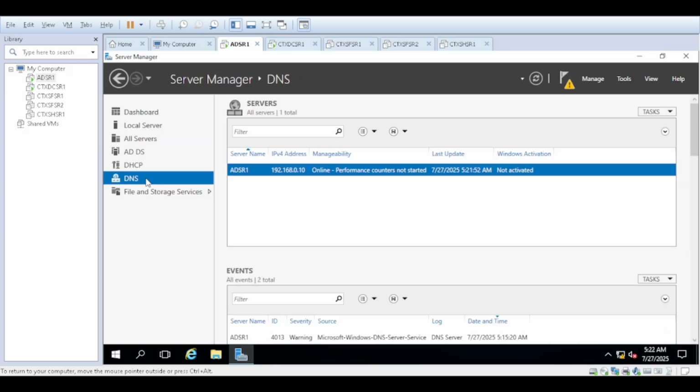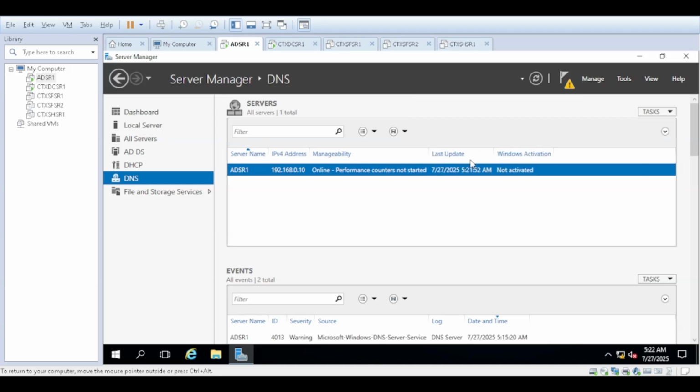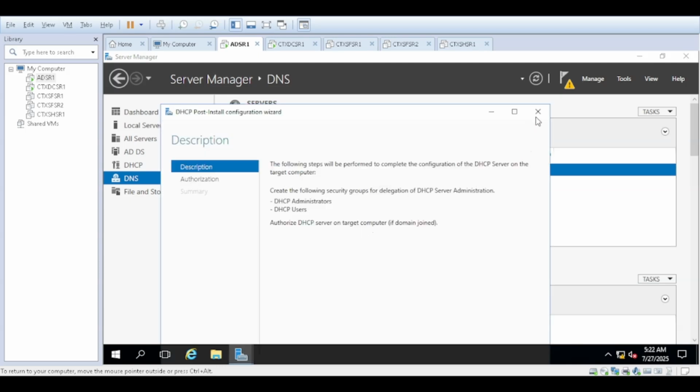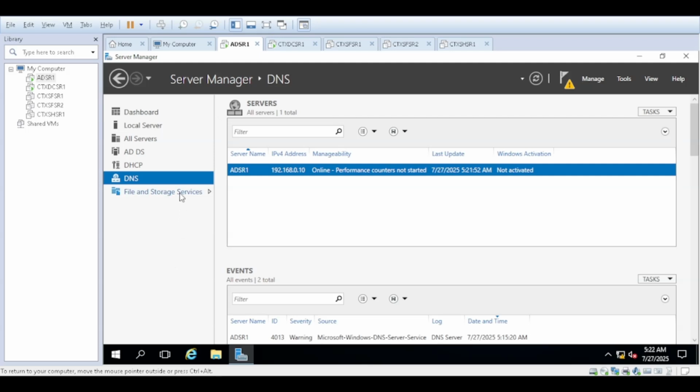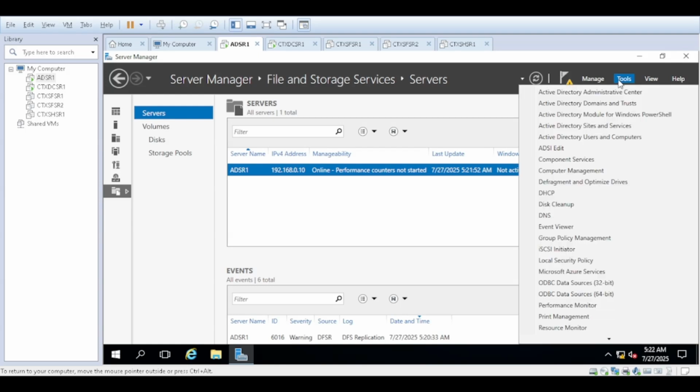DNS also, there is no need to configure manually. It's not required to configure DHCP right now. The file share server will be configured later. So the domain controller is configured now.